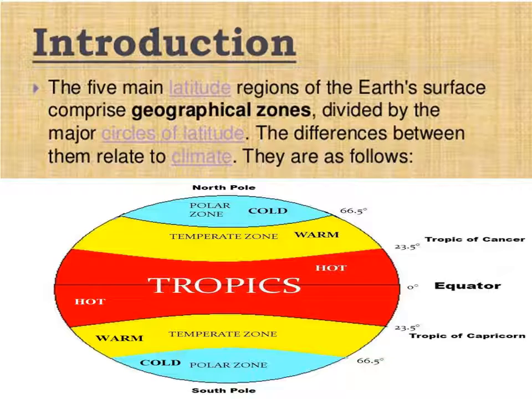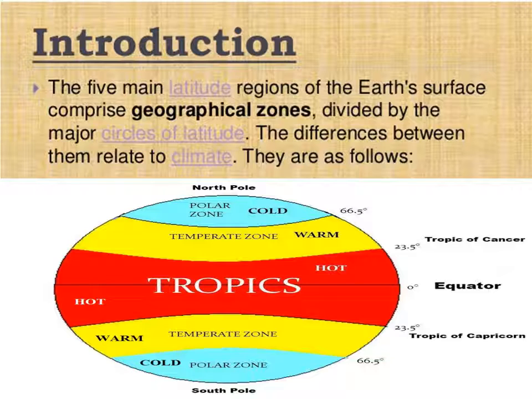lies in between the Arctic Circle and the North Pole in the Northern Hemisphere, and the Antarctic Circle and the South Pole in the Southern Hemisphere. See, in the picture, the light blue color is the polar zone. So in that you can see the frigid zone. The North Pole is cold, and the South Pole is also cold. So in both areas